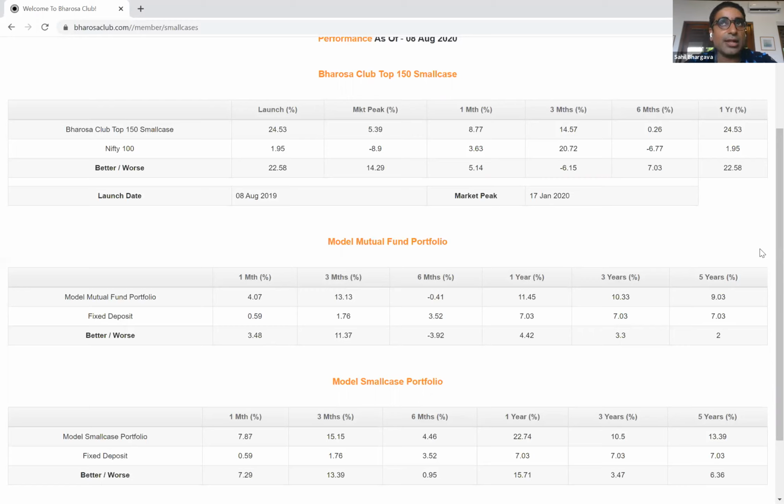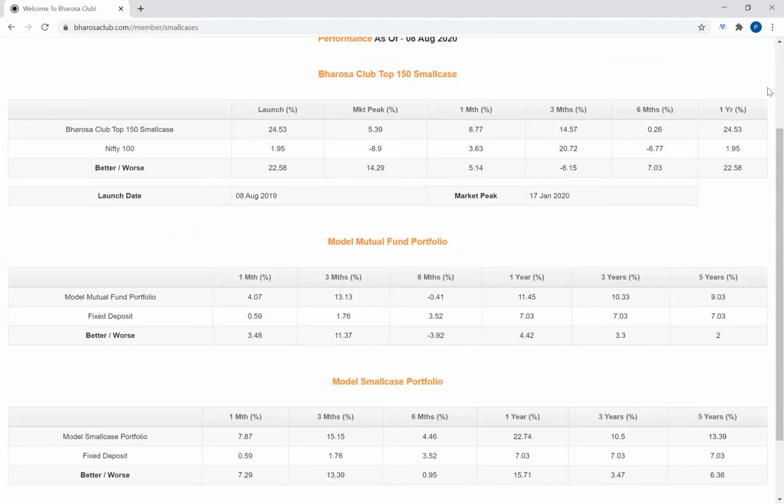The only thing that helps a smallcase is that in general, you tend to be more agile when you're not managing huge amounts of money. Mutual funds have huge AUM, so it's a lot harder for them to go in and out of stocks like you can in a smallcase. So I think that really drives the outperformance of smallcases, higher degrees of churn that are possible if the churn is warranted.